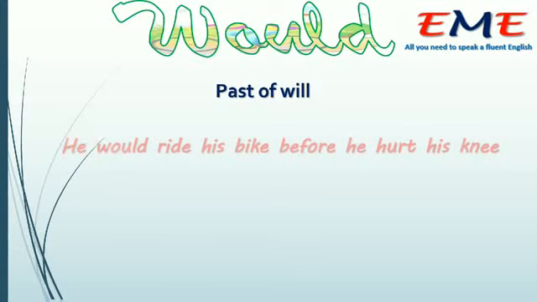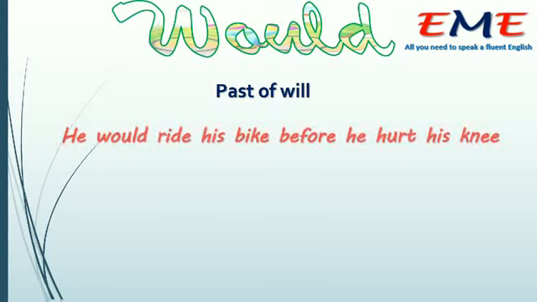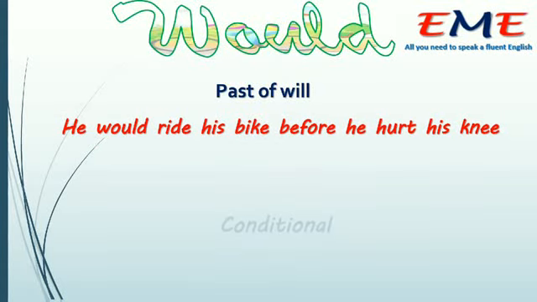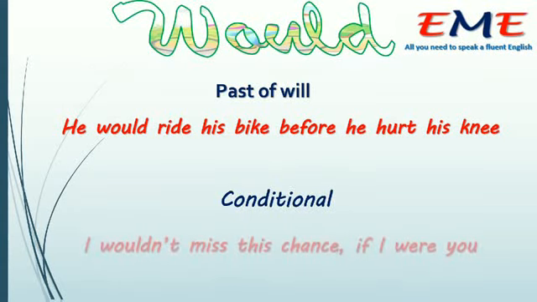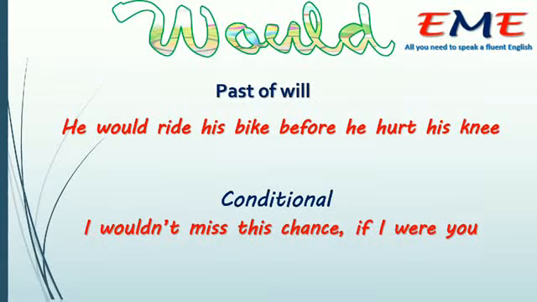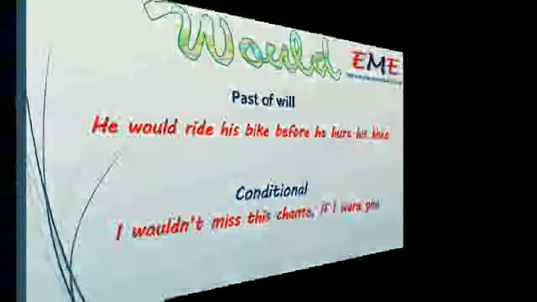Then would. The first thing is the past of will. Will in the past is would. As in, he would ride his bike before he hurt his knee. Of course, it is used with conditional. As an example, I wouldn't miss this chance if I were you. Conditional type 2 here, by the way.